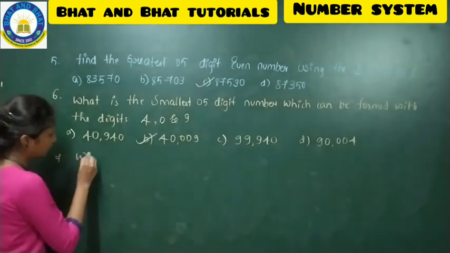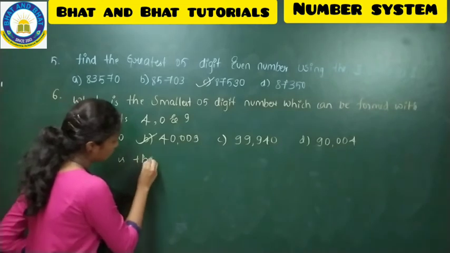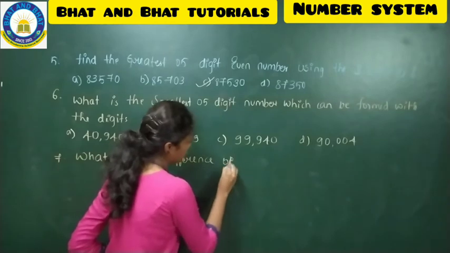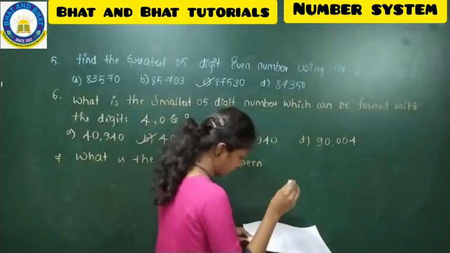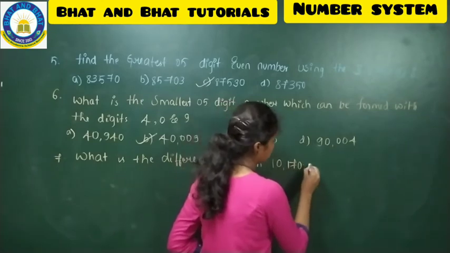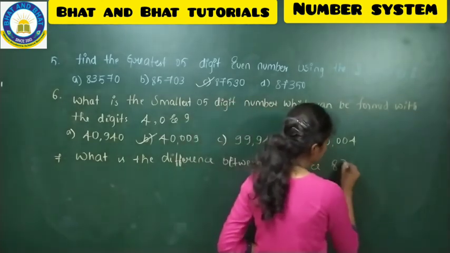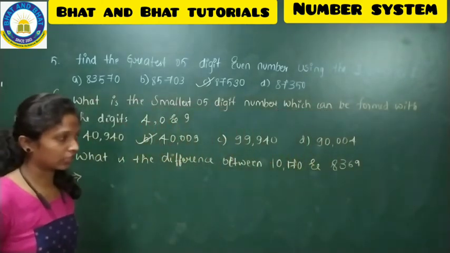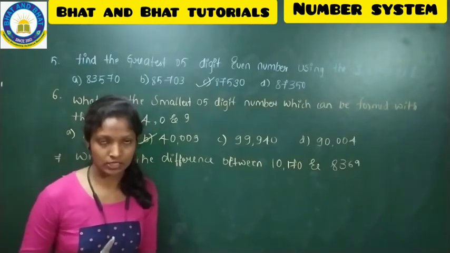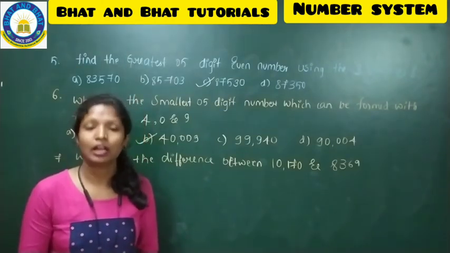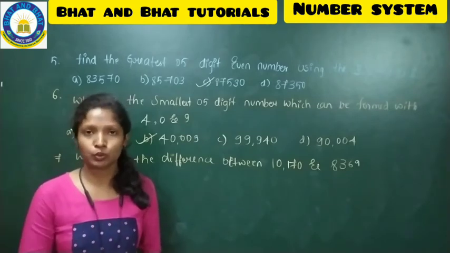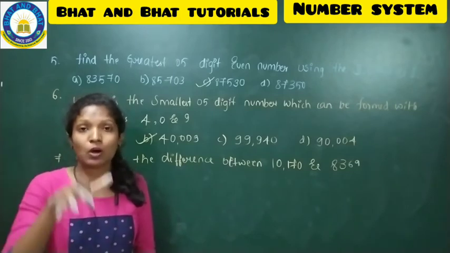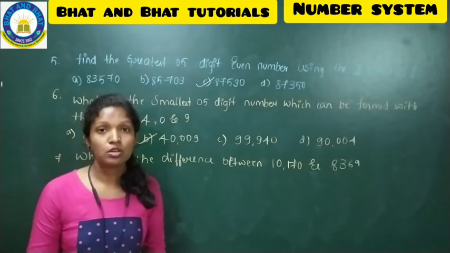What is the difference between the two numbers they have given, that is 10,170 and 8,369? So between these two numbers, what is the difference they are asking? Difference means minus. How will you know it is minus? I have 5 ice creams with me, you have 2 ice creams. What is the difference of ice creams that we are having? You are having less, that means you have a decreased number, so you have to do subtraction.